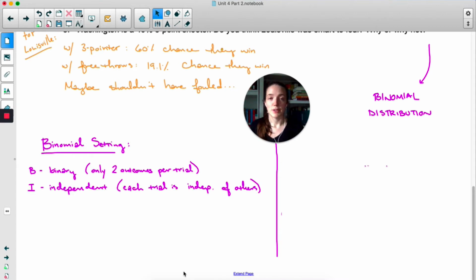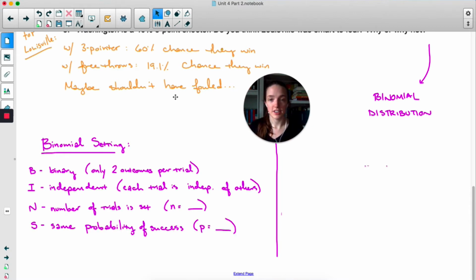Each trial also has to be independent of the others, so the first trial cannot influence the second trial. In this scenario, we kind of had to pretend that each free throw was completely isolated from the others, when in reality I know that it probably isn't, but for the sake of the example, we just went with it. We also need a set number of trials. In this case, the set number of trials was 3. He had 3 free throws, he wasn't going to get more or less. It was set at 3 from the beginning. And the final condition is that you have to have the same probability of success on each trial. In our case, his probability of success was 0.72.